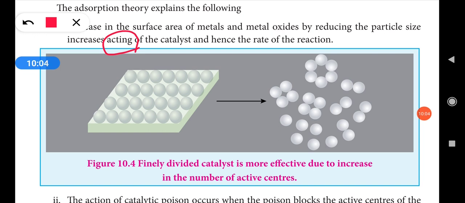So that is what they have said: increase in the surface area of metals and metal oxides, how? By reducing the particle size. So if I cut bigger particles into small particles, it will offer larger surface area and increase the action of the catalyst and hence the rate of the reaction. So when the action of the catalyst increases, what happens to the rate of reaction? It increases. This is the first point that we will understand from the adsorption theory.